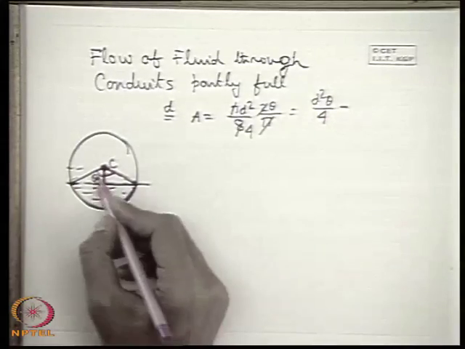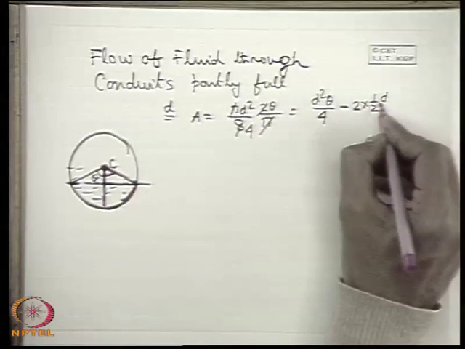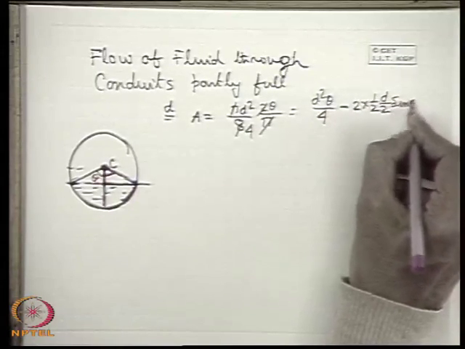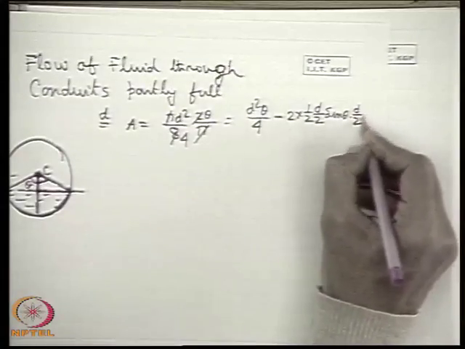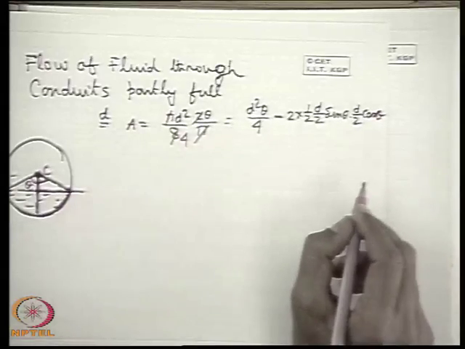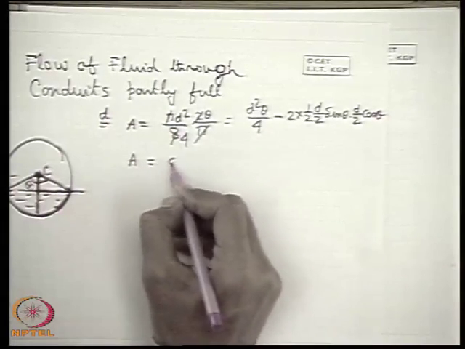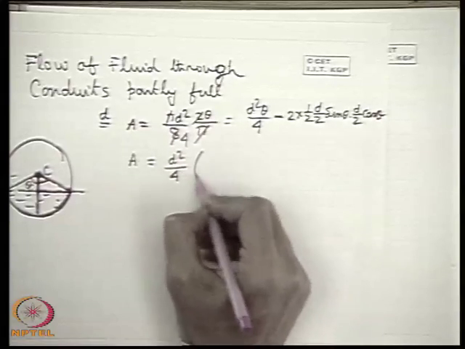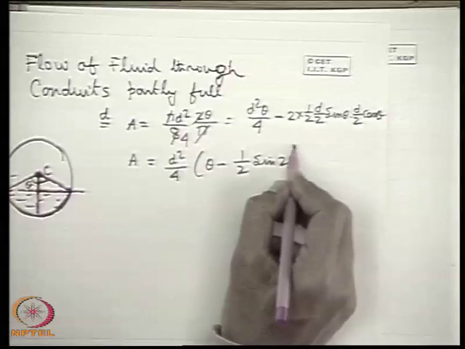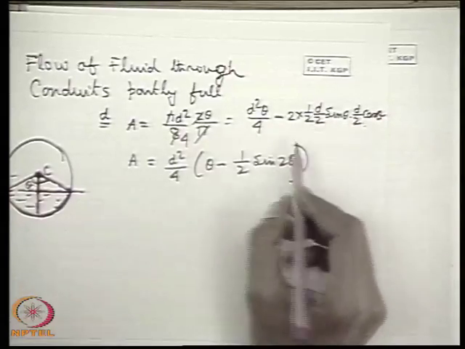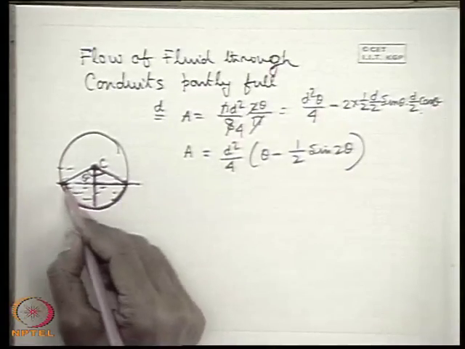That means the area of the two triangles is 2 into half, d by 2 sine theta into d by 2 cos theta. Which can be written as A equal to d square by 4, if you take common, theta minus half sine 2 theta. So d square by 4 is taken common, then half of 2 sine theta cos theta is sine 2 theta. So this is the cross-sectional area.